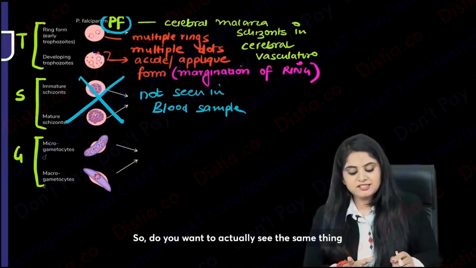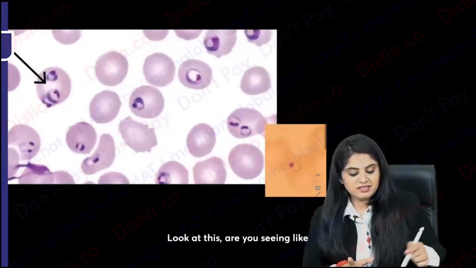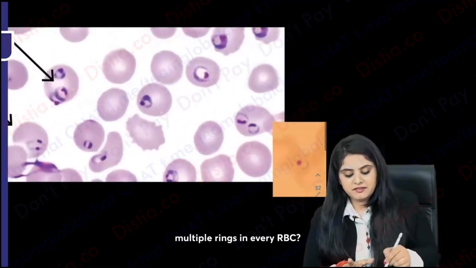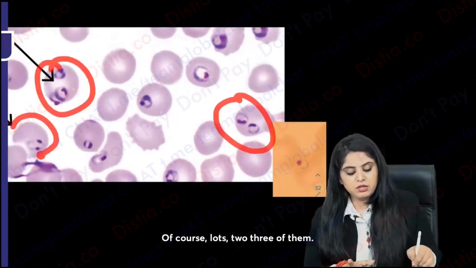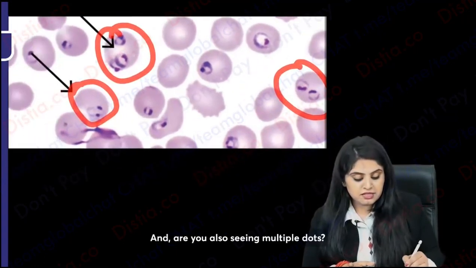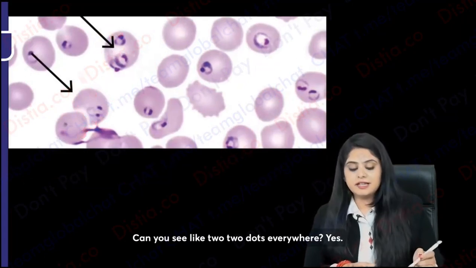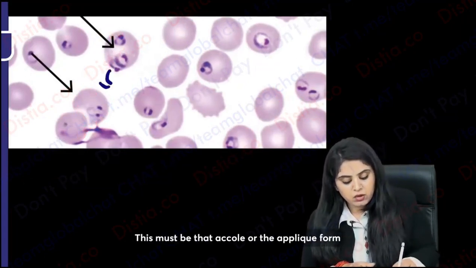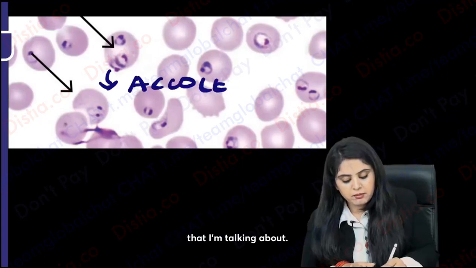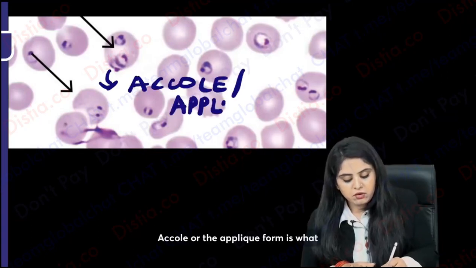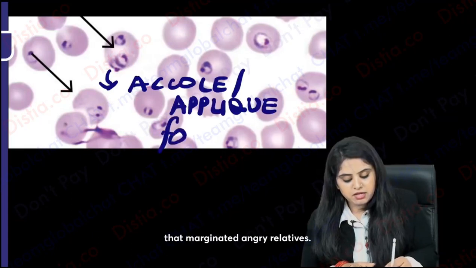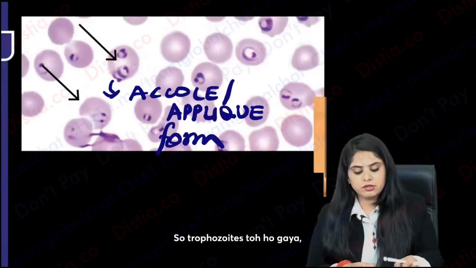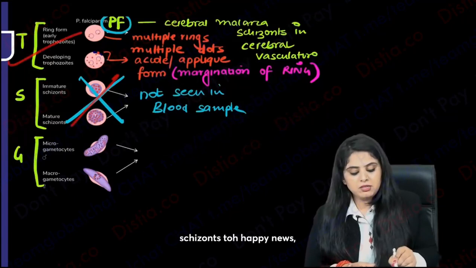So do you want to actually see the same thing that I've taught you? Look at this. Are you seeing multiple rings in every RBC? Of course, lots, two, three of them. And are you also seeing multiple dots? Can you see two dots everywhere? Yes. But can you see one ring is sitting at the corner? This must be that accole or applique form that I'm talking about. Accole or applique form is what we are seeing over here, that marginated angry relative. So trophozoites to ho gaya. Schizont to happy news. Dekhna hi nahi hai.